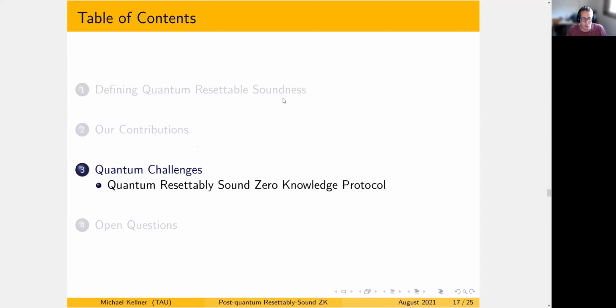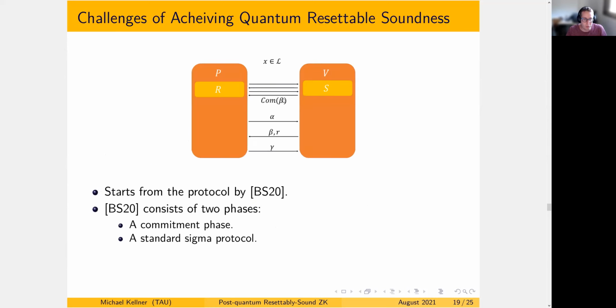And now I'd like to give you a little taste of the challenges of proving these results. We will start by discussing the protocol that we construct as the second result I've discussed. Indeed, our protocol's starting point is the constant round post-quantum zero knowledge protocol by Bitansky and Shmueli from 2020. If I were to describe it in a very informal manner, it has two phases. The first phase is where the verifier commits to the challenge it is going to send in the second phase. And the second phase is just a standard Sigma protocol where the prover proves the statement to the verifier.